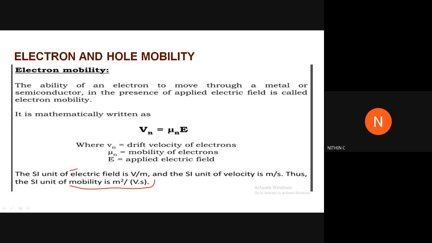Remember this, the unit of electric field is volt per meter. Voltage is usually mentioned as volt, right? But it's actually electric field, and you represent its unit as volt per meter, and then only you will get the mobility unit as meter square per volt second when you do the conversion. The unit of velocity is meter per second. So the unit of mobility becomes meter square per volt second.